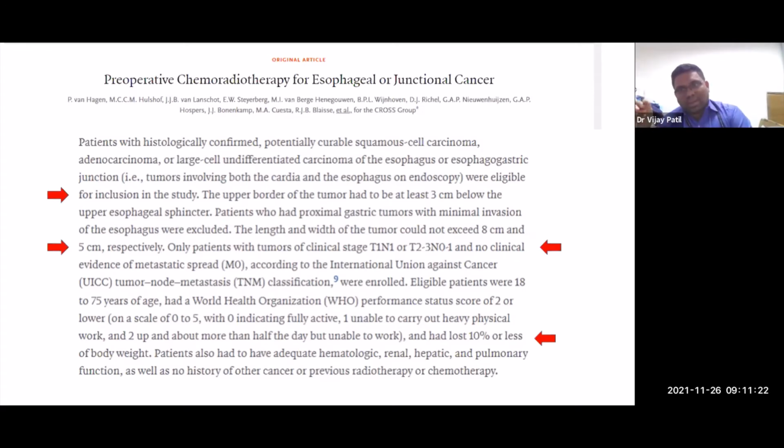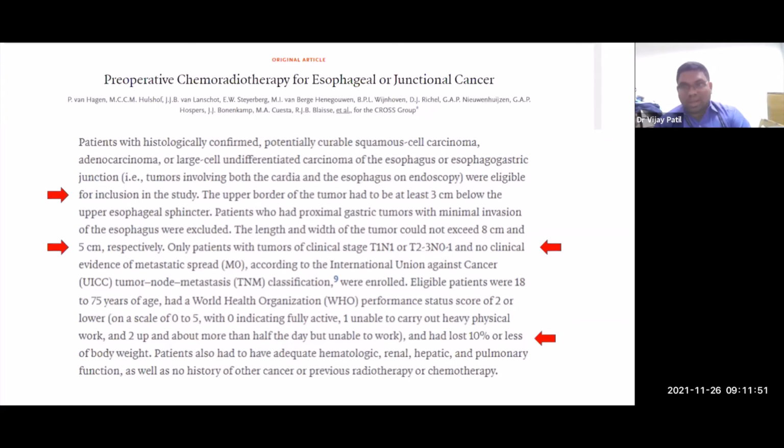A 5 millimeter thickness means that the esophageal wall is very thin. It's a 5 millimeter thickness, which means T1, T2, T3 tumors at best, and that's what they also mentioned. Only T1, T2, T3. So patients who had T4 were never included. The majority of patients would be T2, T3. Patients who had N2 disease were never included.